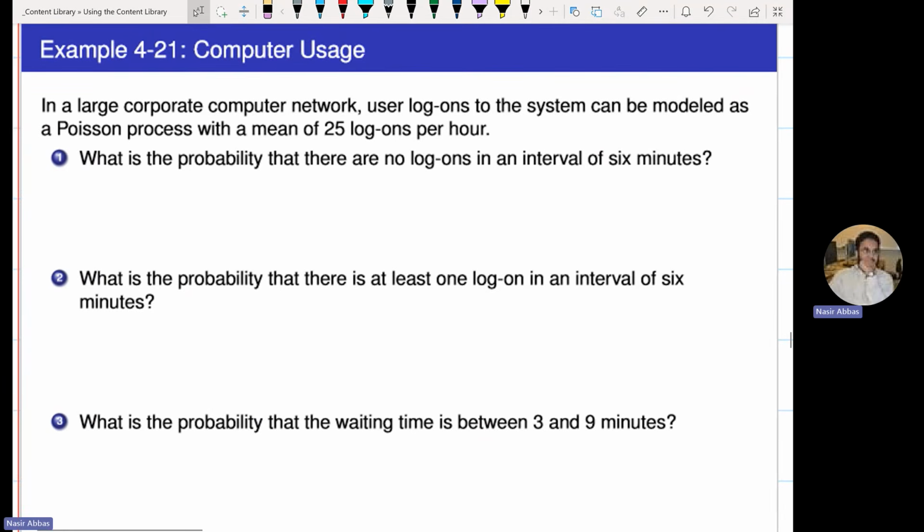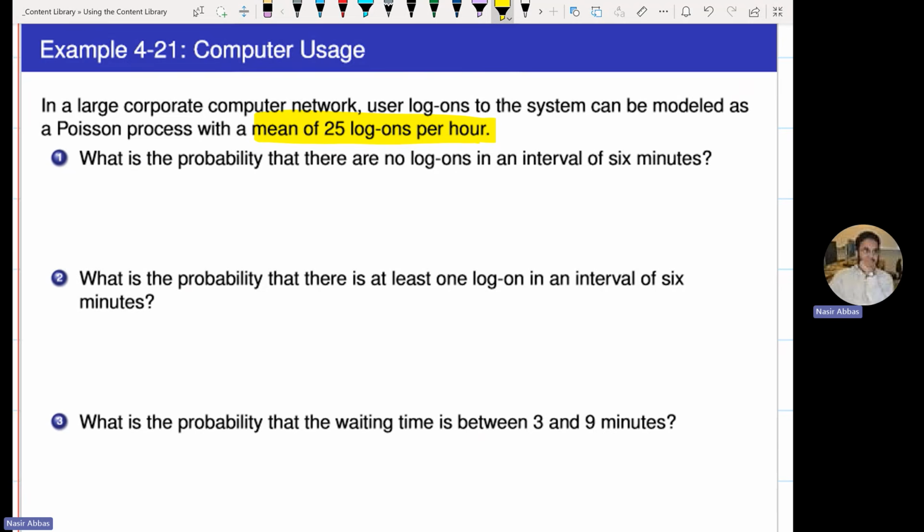In this example, they say in a large corporate computer network, users log on to the system. This can be modeled as a Poisson process with the mean of 25 logons per hour. Lambda is how much? Is it the average number of logins per hour or average time until next login?